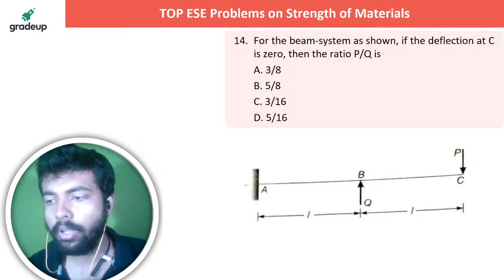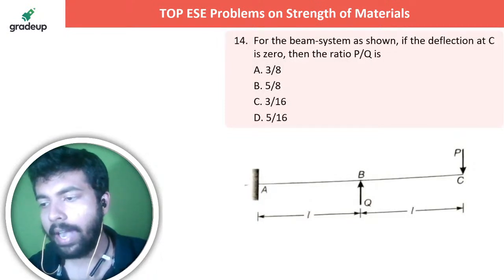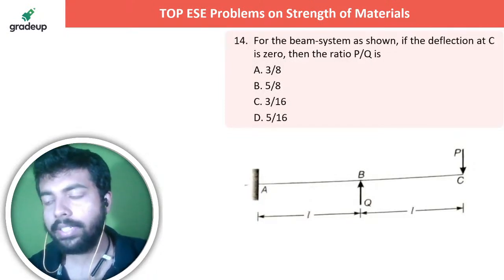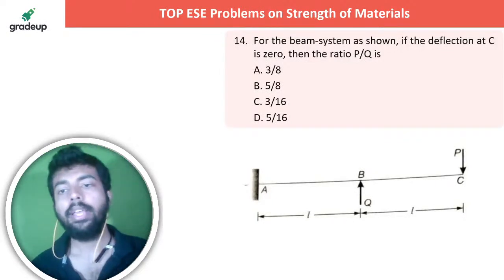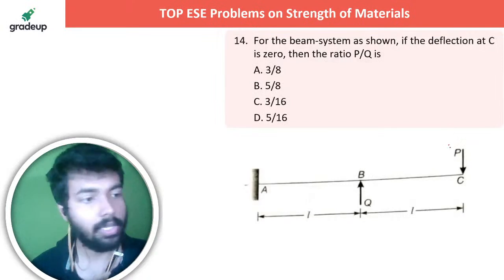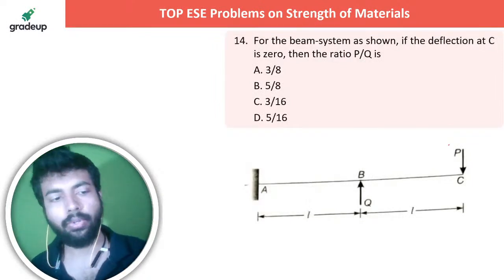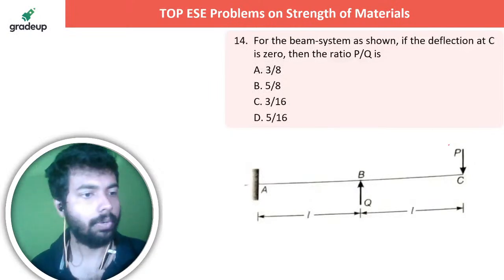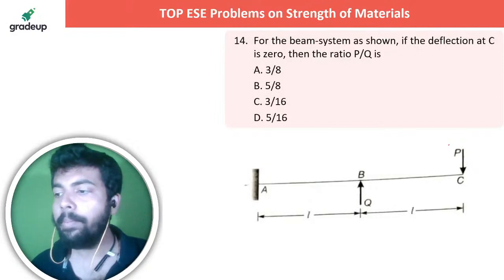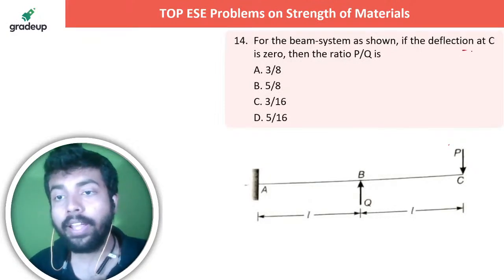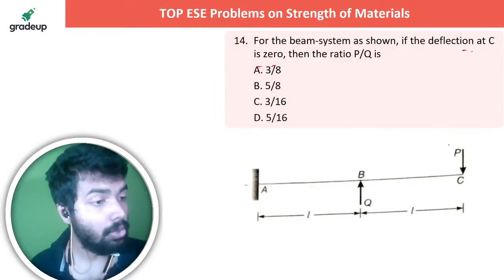For the beam system as shown, if the deflection at C is 0, then the ratio P by Q is, ये जो P by Q आपको ratio दिख रहा है ये कितना होगा, that is the question actually over here. Let me know in the live chat section so that what is the answer to this question. P by Q, they are saying that the deflection at C is 0.